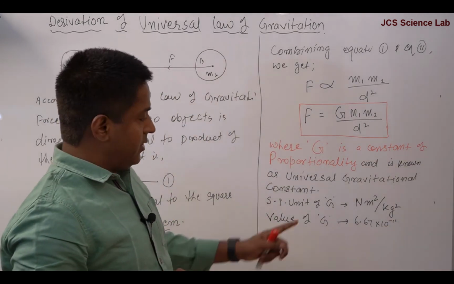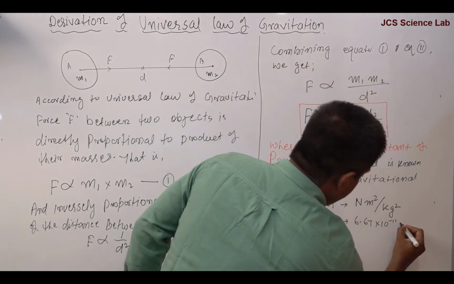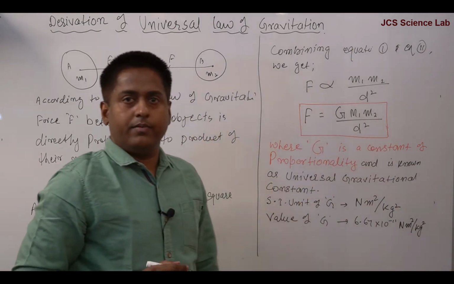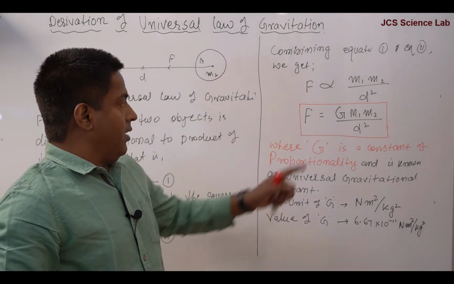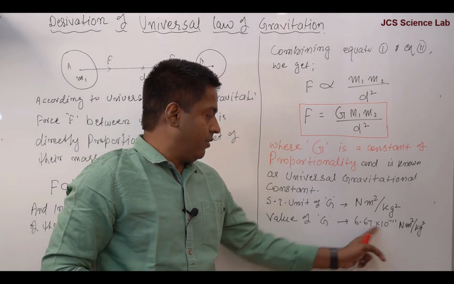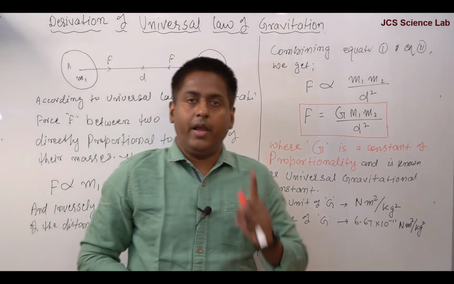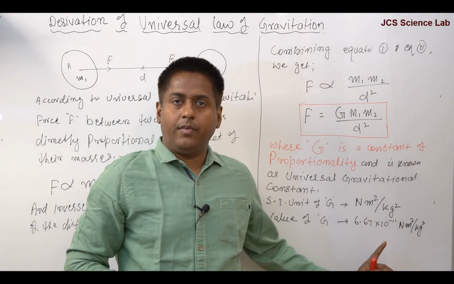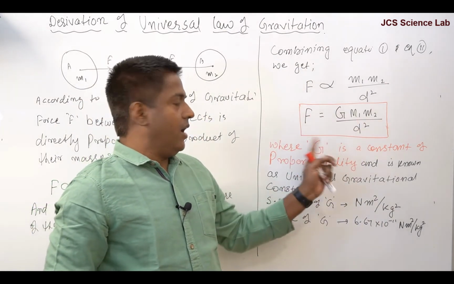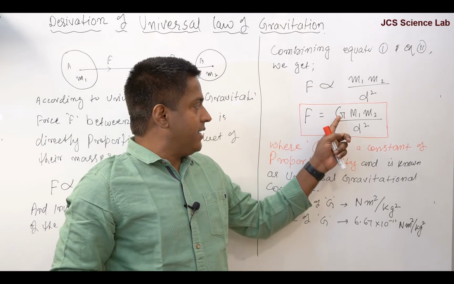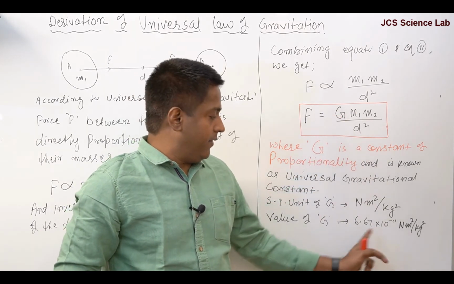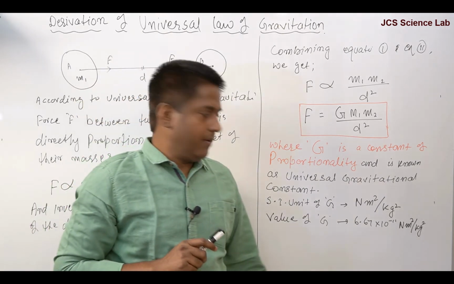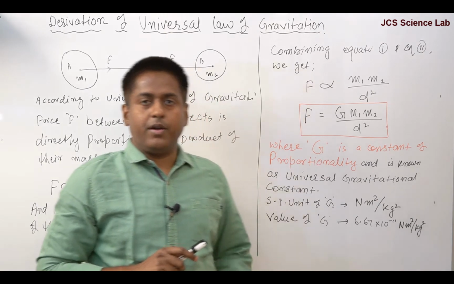So when you write value, you must write unit also with this: Newton meter square per kg square. And this value remains same everywhere in the universe, remember. This value doesn't change. Whenever you write this equation and solve numericals, always replace this G with this value, 6.67 into 10 to the power minus 11 Newton meter square per kg square.